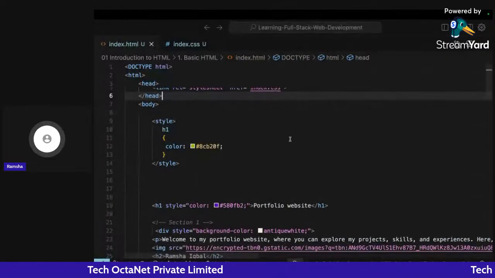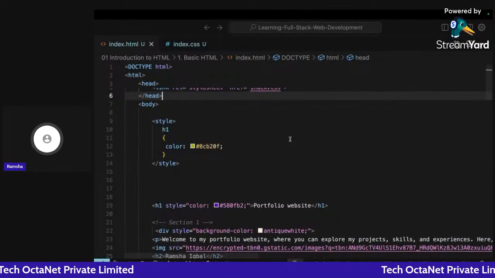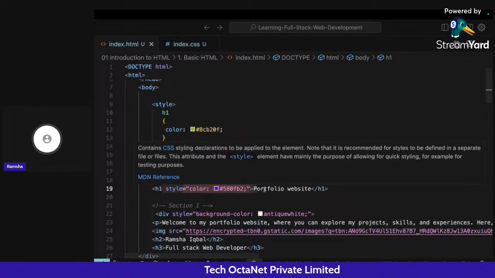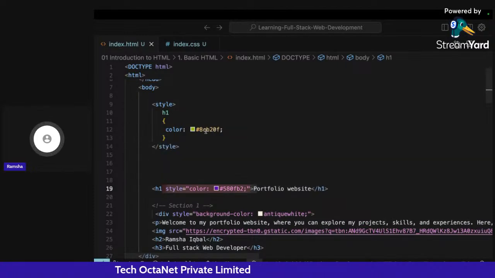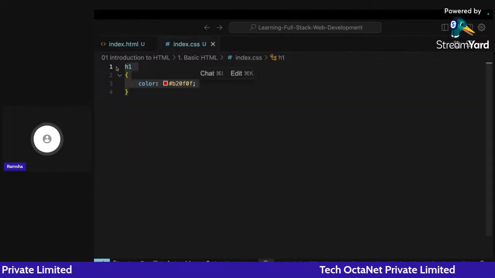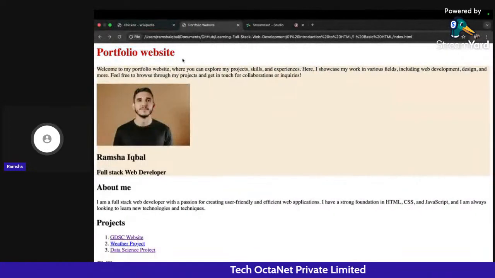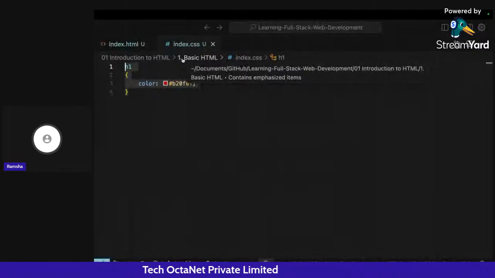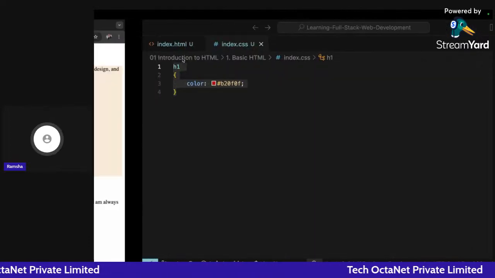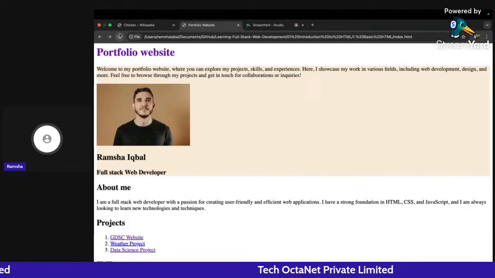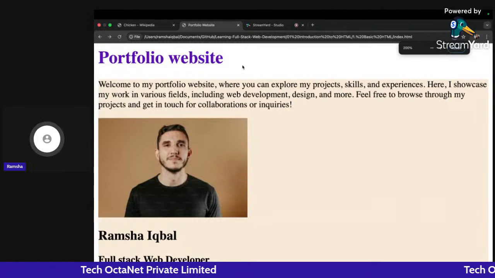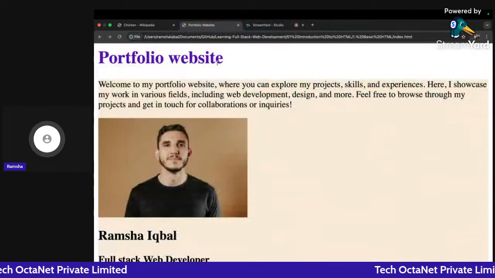Okay. So now in all three methods, I have three different colors. For the first heading, I have purple color in this particular method. For the portfolio website, I have the second method as green color, and I have the third method, which is in red color format. Now, which of these will be implemented? Will I get an error, or will nothing be incorporated? What will happen? Let's see. So now if I click on refresh, what color are we seeing right now? We are seeing purple color here, right?